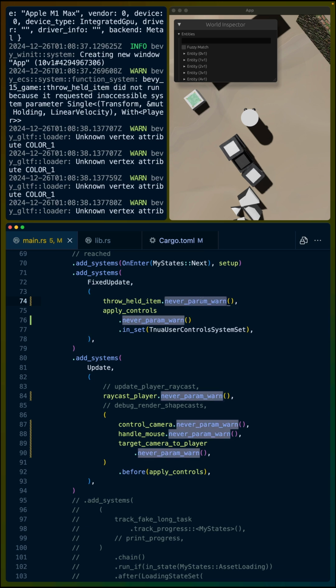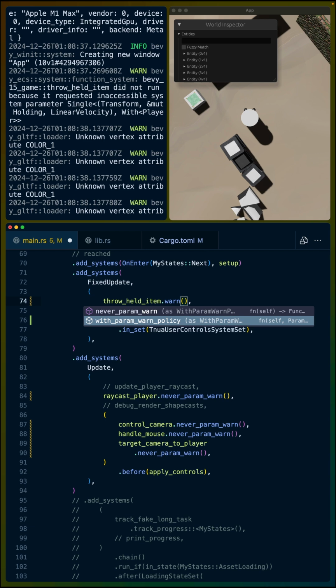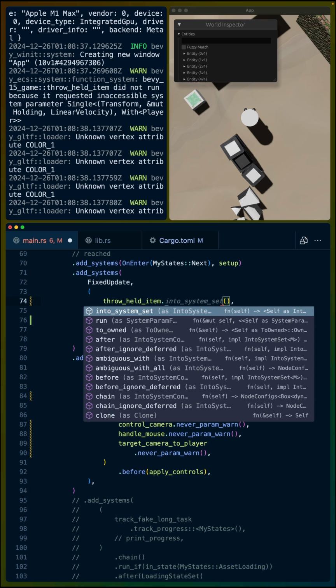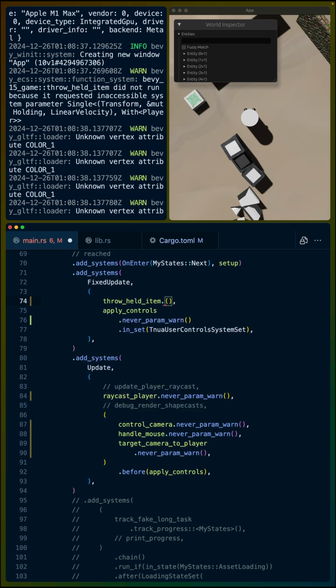And there's a couple of other options here. You can set it up with your own param warn policy. You could do never param warn. You could do, I believe the default is warn once, especially for these single parameters. It's useful, especially when you're not expecting these to not run. But in my case, I am expecting these to not run.